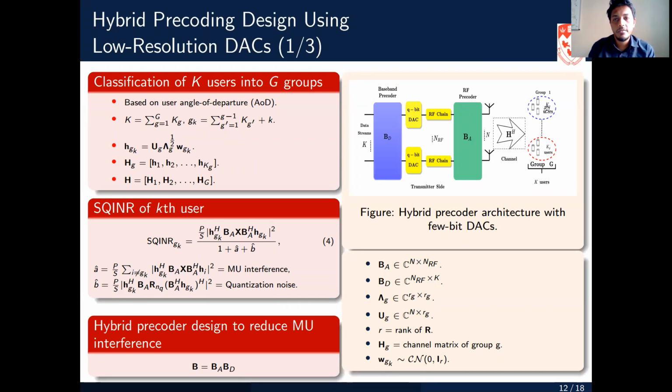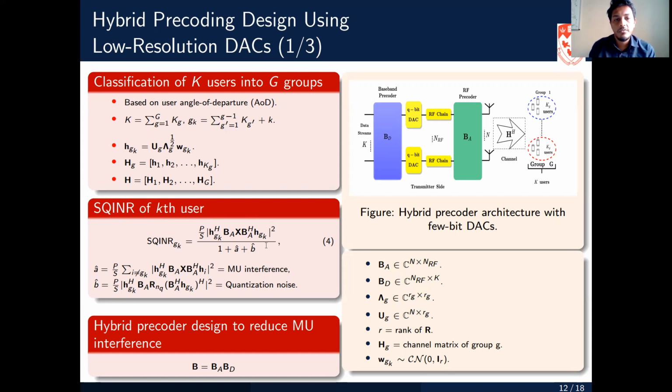First of all, we have a total of K users, which are divided into G groups, and each group has K_G users, so we are using equal distribution. We calculate the channel vector for one user, and then based on that, using the Karhunen-Loeve decomposition, we can formulate the channel matrix for one group. The subscript G represents the group G. Then we can concatenate the channel matrices for all the groups to have the complete channel matrix. The aim is to maximize the signal to quantization, interference, and noise ratio.